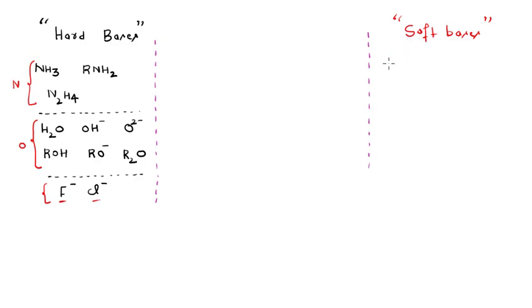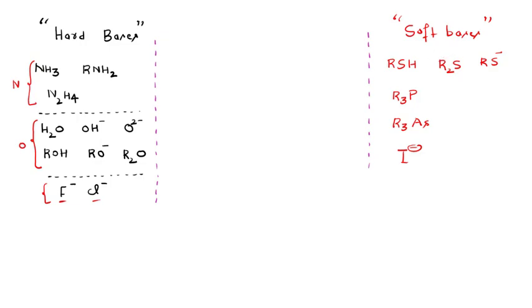So let me write here RSH, that is thiol type of species, and after that R2S, these are the thioethers, RS negative, and after that even R3P followed by R3As, and then even the iodo group. So all these represent the soft kind of bases which contain heavy elements having large size, and these are easily polarizable with atoms of low electronegativity, right?